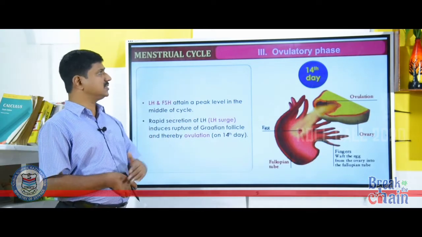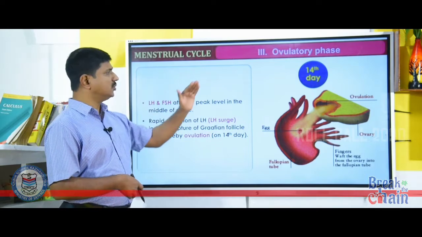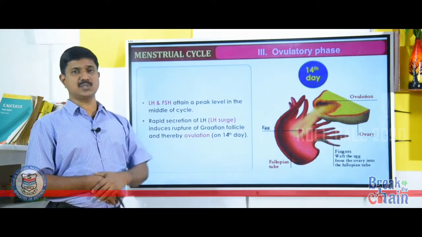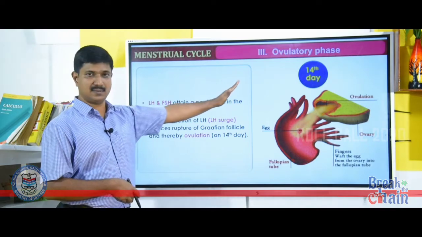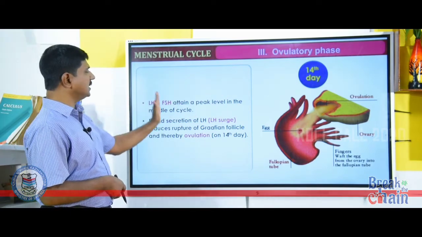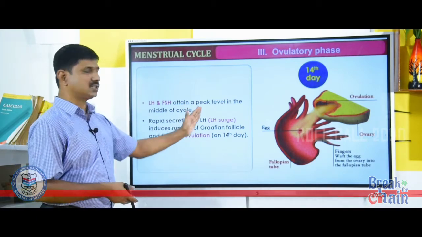Then the third phase is the ovulatory phase. On the 14th day of the menstrual cycle, that is the midday of the menstrual cycle, the secretion of LH and FSH attains a peak level. So, this rapid secretion of LH on the 14th day of the menstrual cycle is called a LH surge.